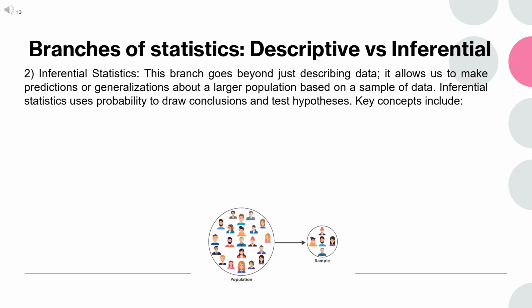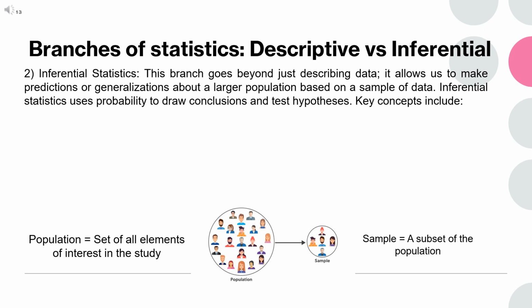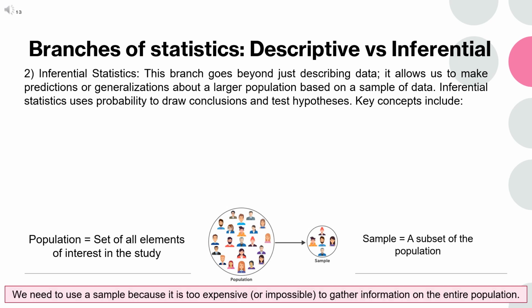Inferential statistics is a branch of statistics that allows us to make conclusions or predictions about a larger population based on a smaller sample of data. The population is the entire group you want to study, for example, all the students in a university, whereas a sample is a smaller group taken from that population, for example, 100 students from the whole university. Since it's often impractical to study an entire population, we use samples to gather data.